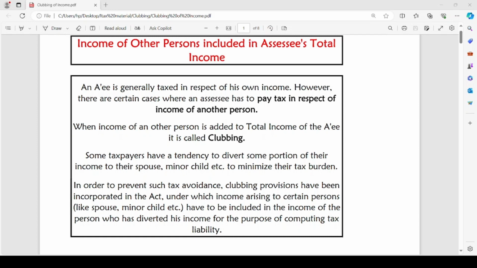In the previous video, we have completed revision of heads of income. So now, let us head to the next chapter, that is income of other persons included in assessee's total income.